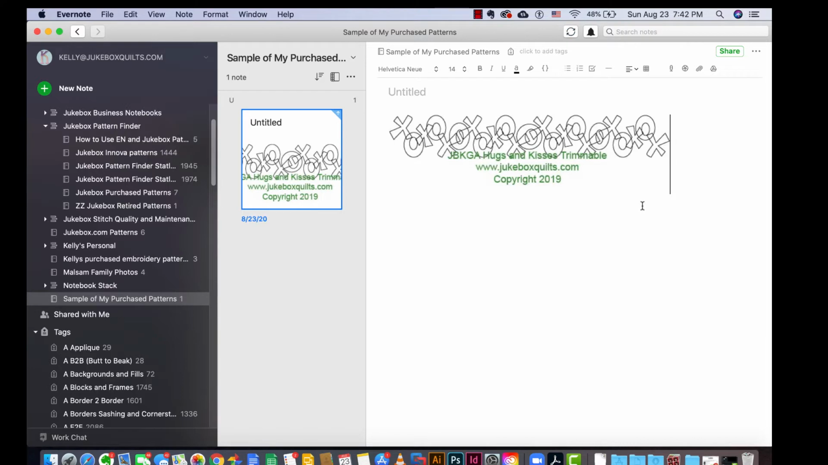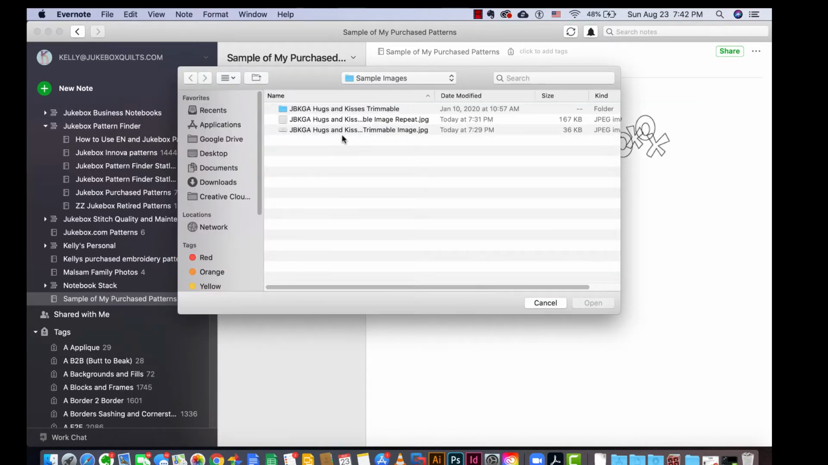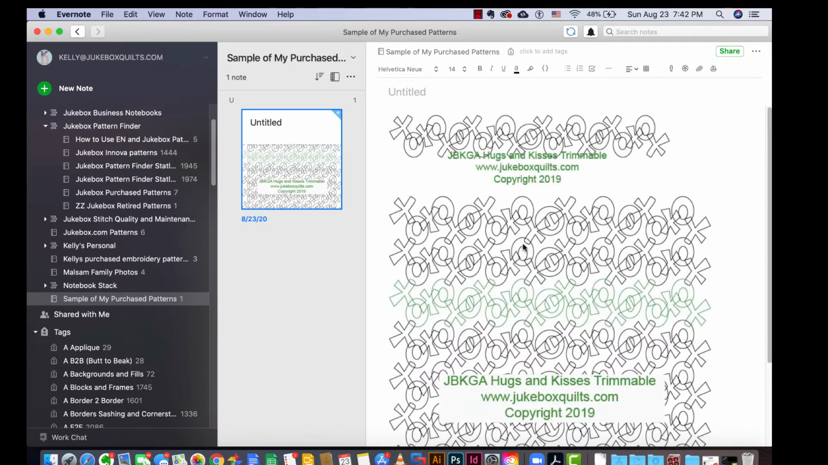And I can hit return. You can see where the cursor is over here on the right. If I hit return, I can put in another file of what that pattern actually looks like in repeat. And I'm going to show you in a little bit how to create these sort of images on your own computer. So let's include that. Now I've got my name. I can go ahead and put in JBKGA Hugs and Kisses Trimmable. And I'll talk more about what these trimmables are in a future program.